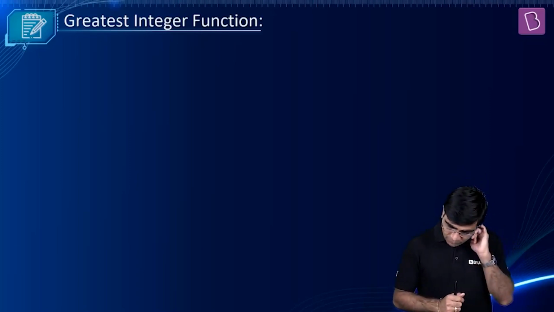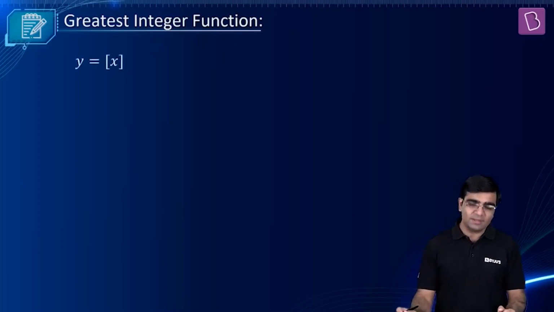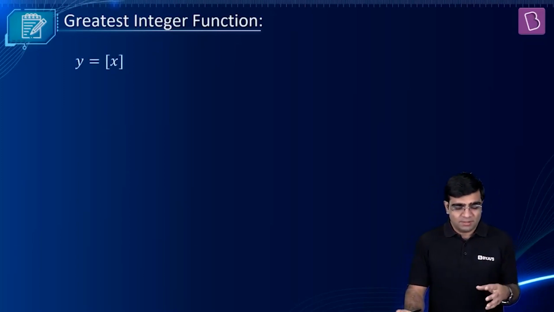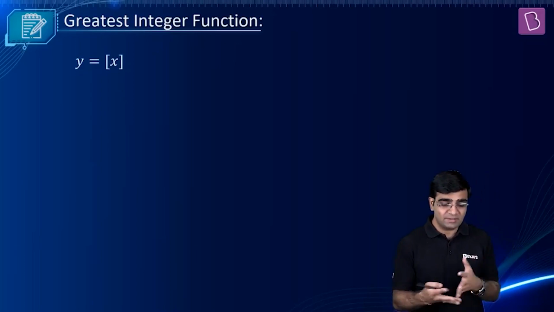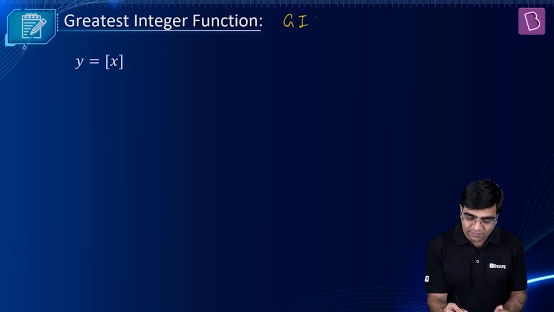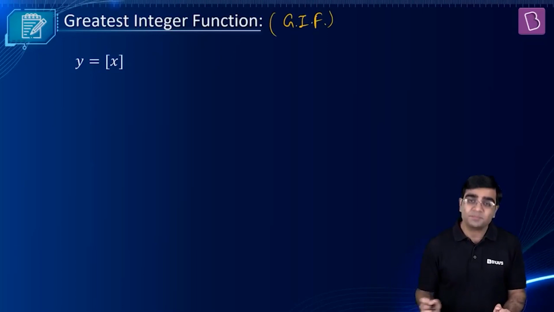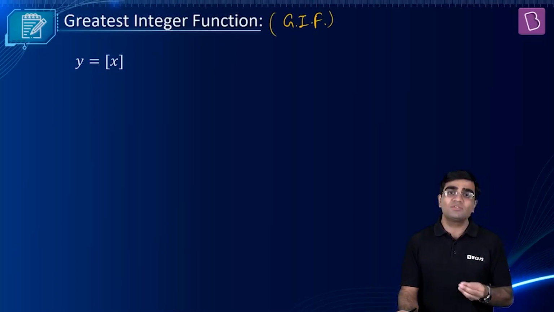What is it there? Okay, so when I talk about greatest integer function, that's how we write it: y equal to bracket x. Sometimes people ask me, sir, how will I decide whether this bracket is actually denoting the greatest integer function? In short, I call it GIF. All of us call it GIF. So people say, sir, how will we come to know that this bracket denotes GIF?